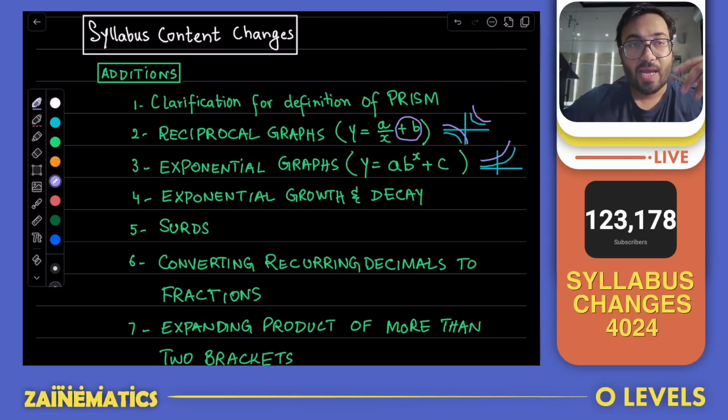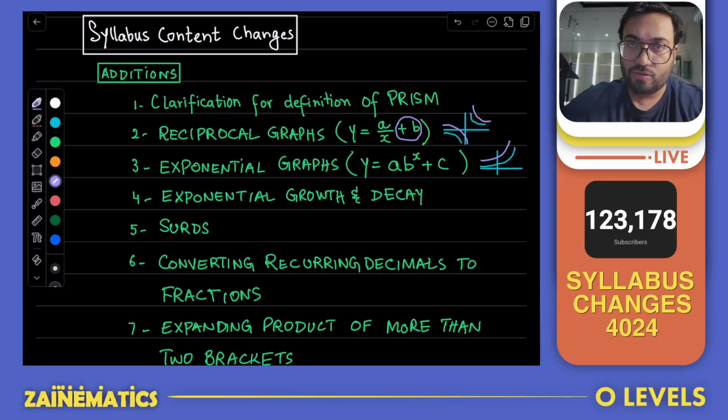Now, number 4 is exponential growth and decay. Now, this is an extension to an already given topic. We were studying the formula for compound interest already. And for compound interest, we used to deal with money matters till now, like if somebody has invested money on a compound interest basis and so on. The formula is going to be still the same.